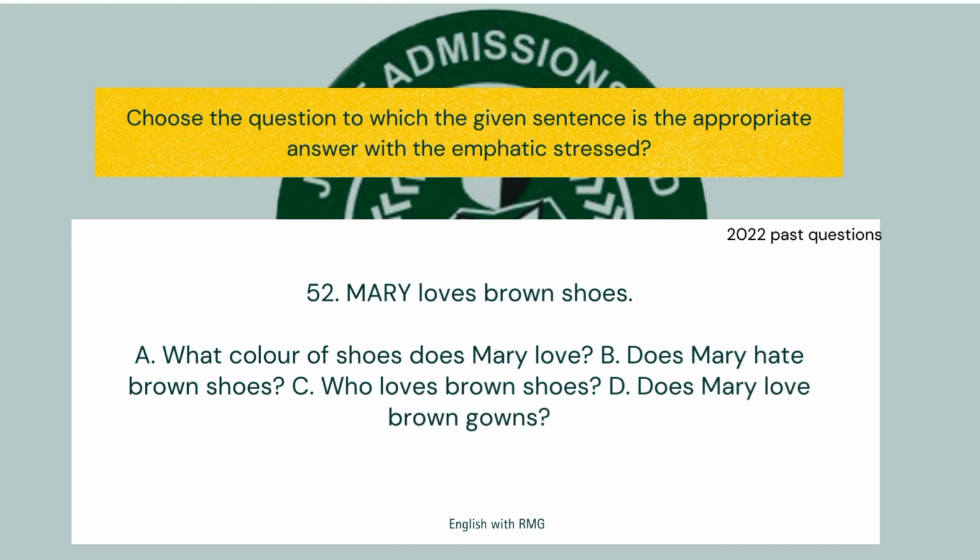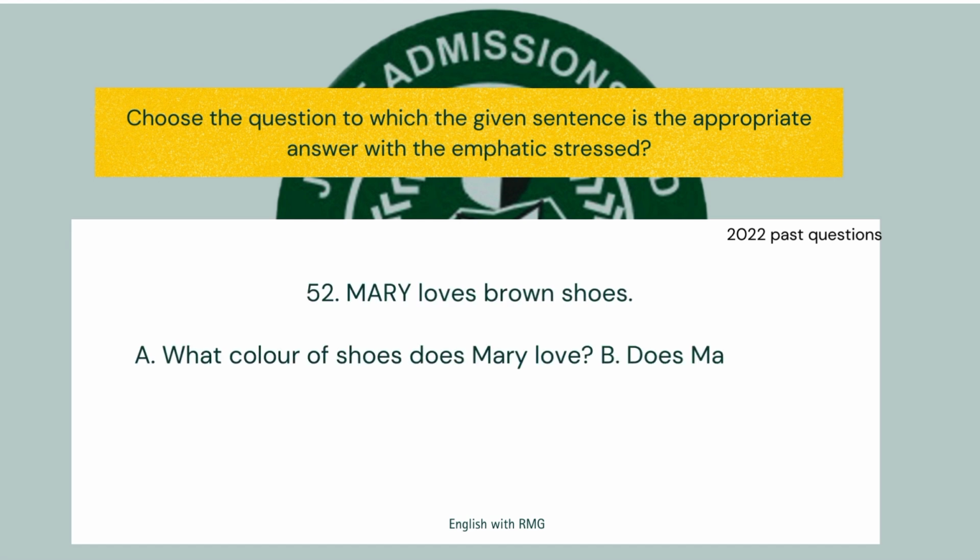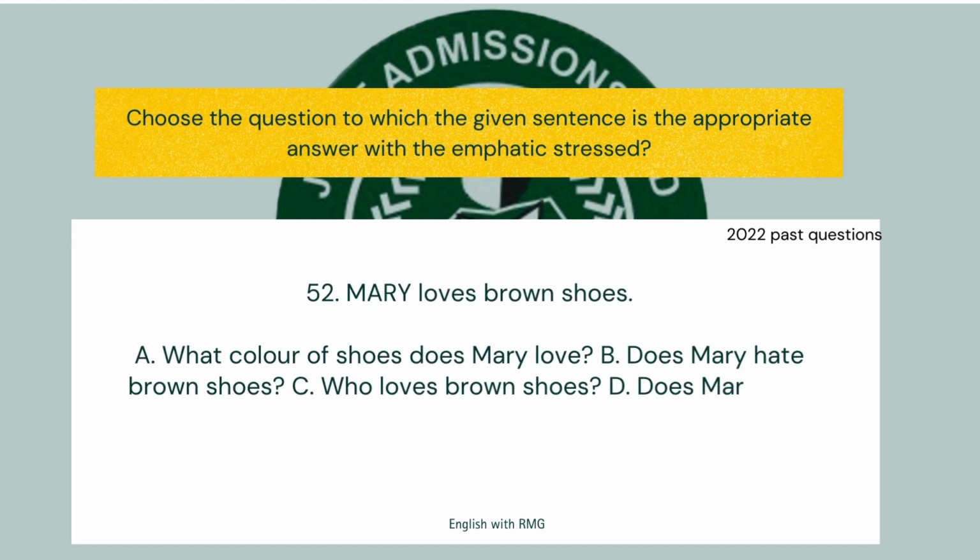A. What color of shoes does Mary have? Mary is here. B. Does Mary hate brown shoes? Mary again. C. Who loves brown shoes? No Mary. So this is a possible answer. D. Does Mary love brown gowns? Mary is in D again. So the option that does not have Mary is what? C. Who loves brown shoes? And if we check, does it align? Yes. I can actually answer that question by saying Mary loves brown shoes. So our answer will be what? Our answer will be option C.